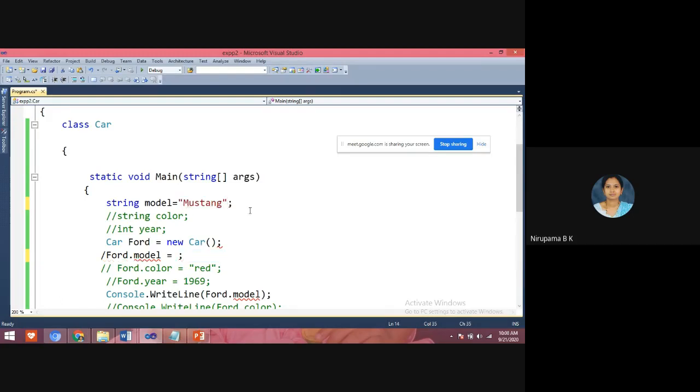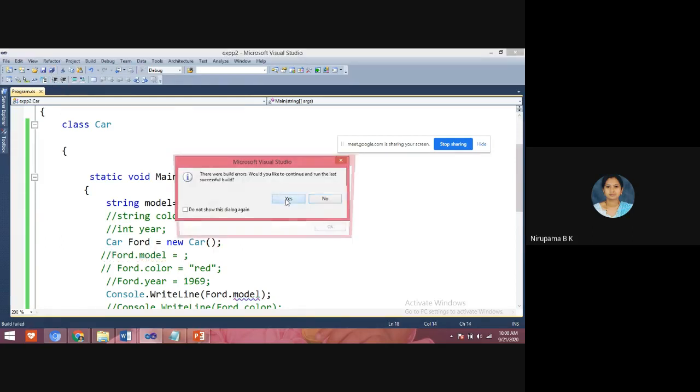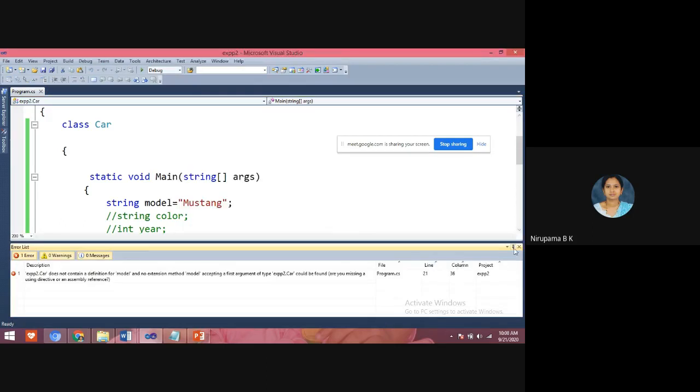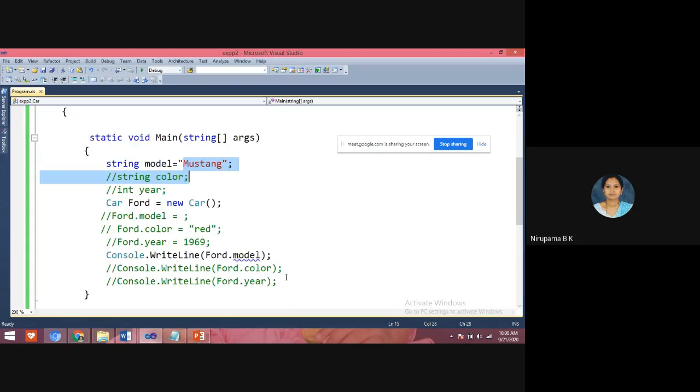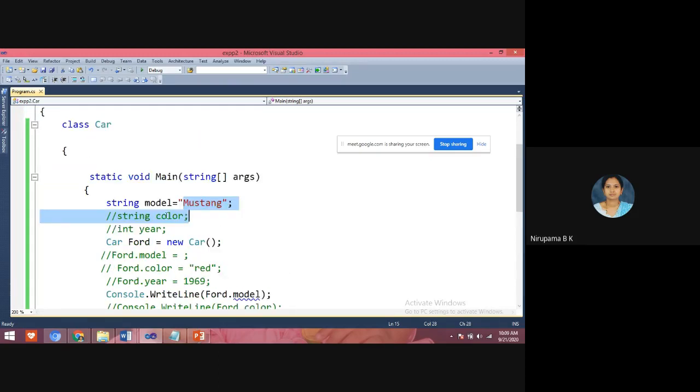This is an object, and this is a variable I have declared, model. For this variable model, I have created an object. Using this object, I'm trying to display this value in my program using the Console.WriteLine statement. So according to syntax, this program is correct, but why I am not getting the output in the lab session, we'll see.